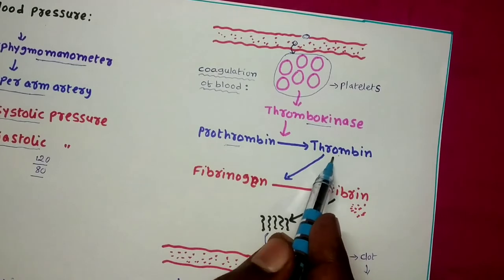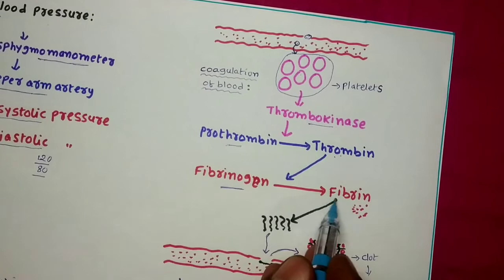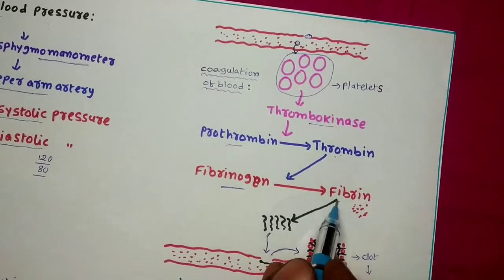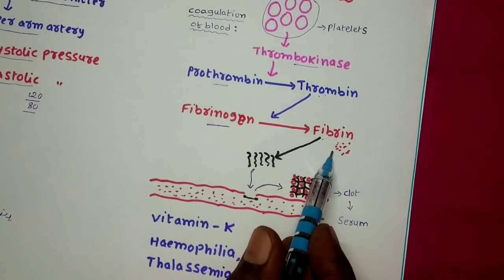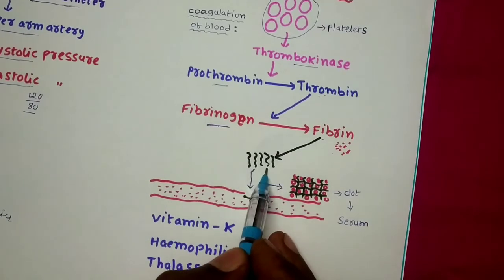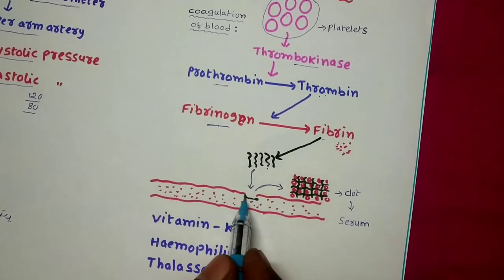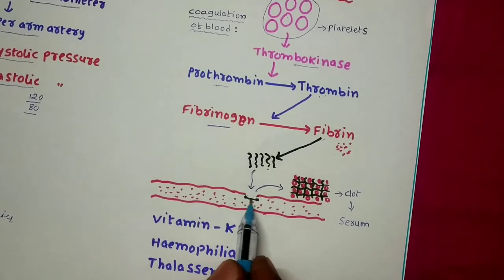Later, this activated material converts the fibrinogen, which is also an inactive form, into fibrin. So thrombin changes the fibrinogen into active fibrin, which is a soluble material. Later it changes into insoluble material like fibers or threads, and these threads attach to both ends of the open area where the blood vessel is damaged, and pull the two ends of the blood vessel together, and thus it closes the wound.